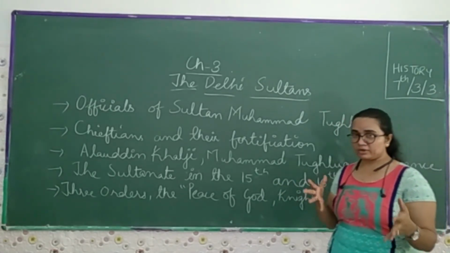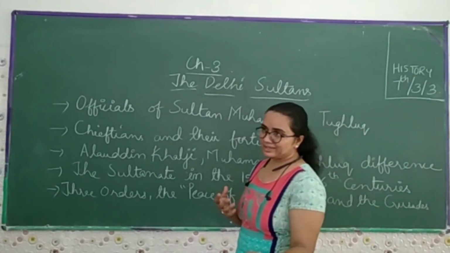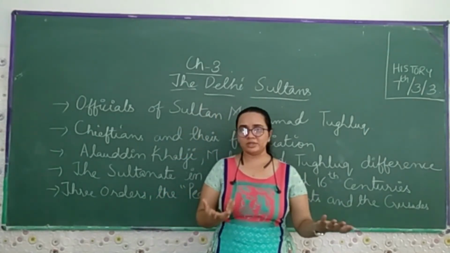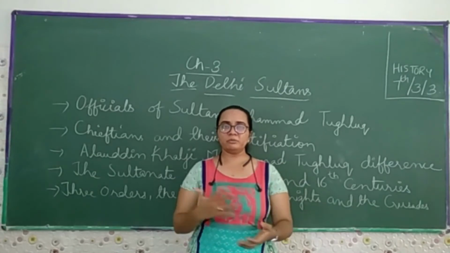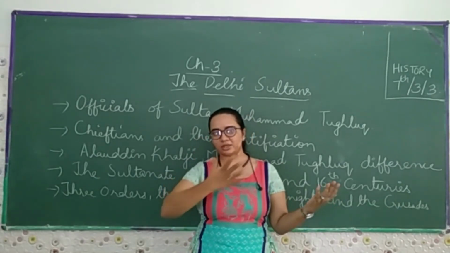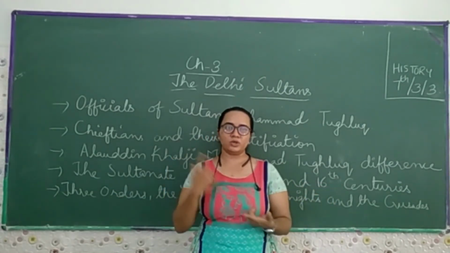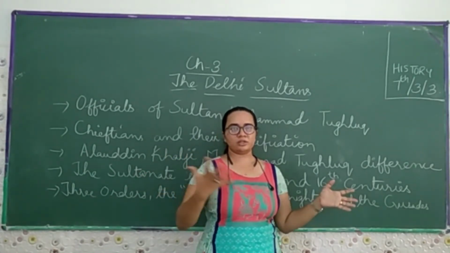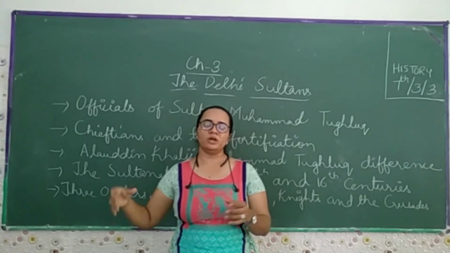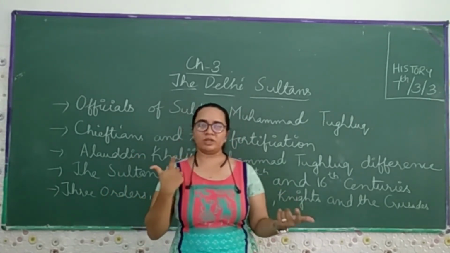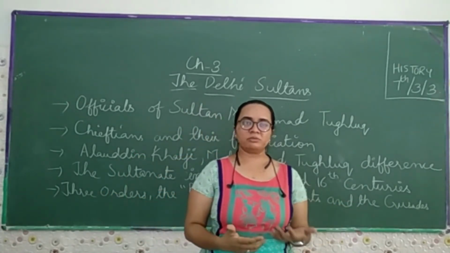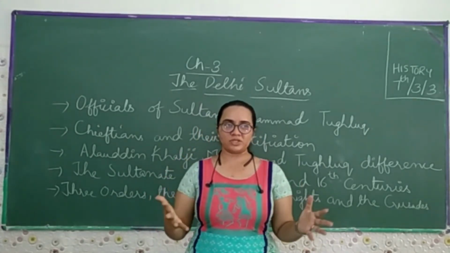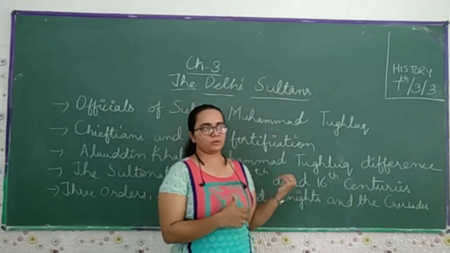And some of the rulers were there. There is the Sayyid dynasty, and if we talk about the Lodhi dynasty, they ruled Delhi for a shorter period of time, but they made remarkable changes in this period. They improved agriculture: near the Ganga and the Yamuna, they cut the forest and gave the land to the peasants and farmers so that they could do agriculture there.